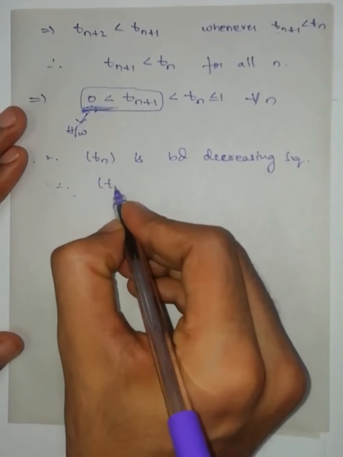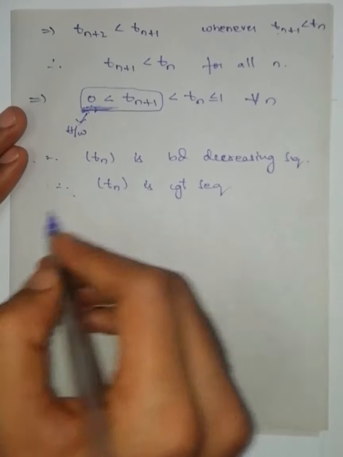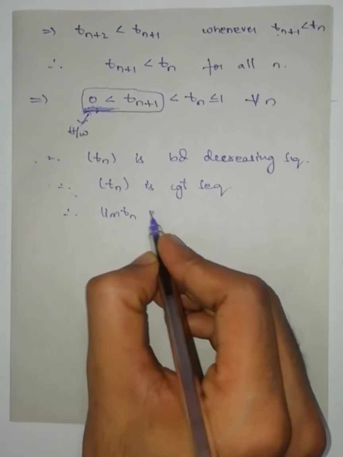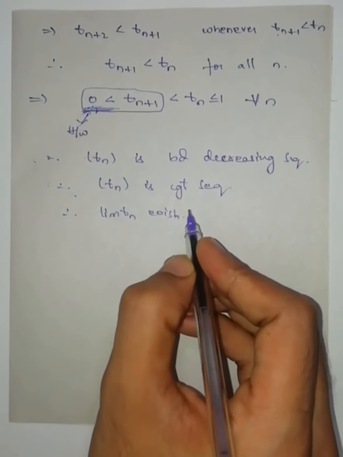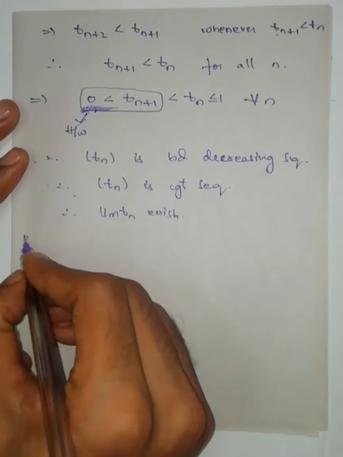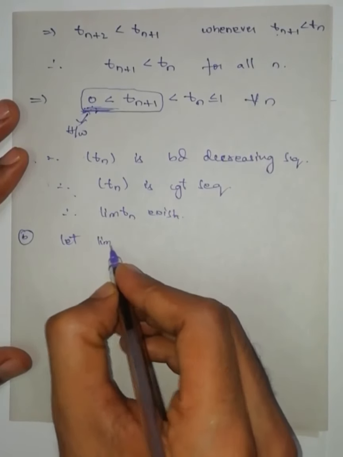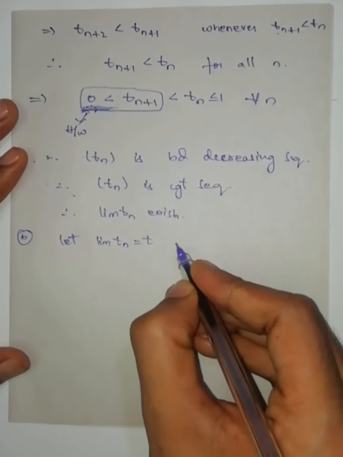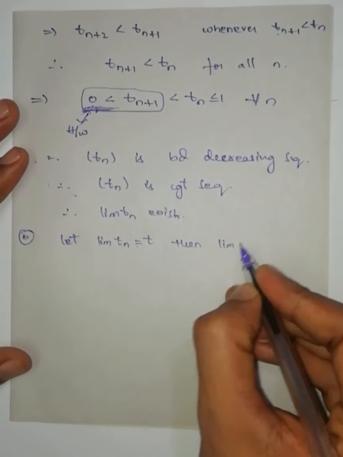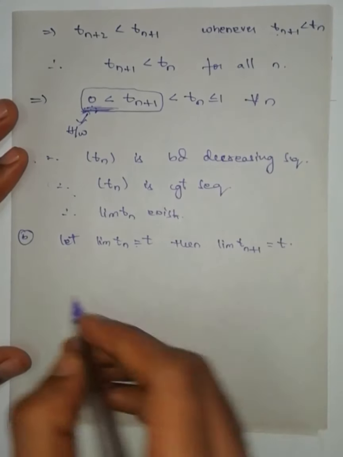Therefore the sequence tn is a convergent sequence. Since it is a convergent sequence, the limit of tn exists. Since the limit of tn exists, the limit of tn will be some real number. Let us take t. Then if the limit of tn is t, then the limit of t(n+1) is also t.